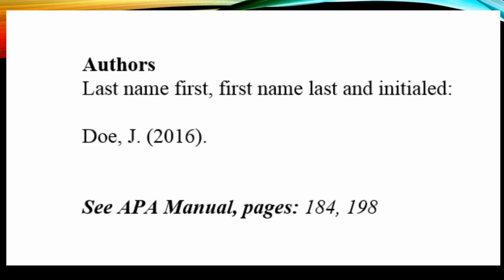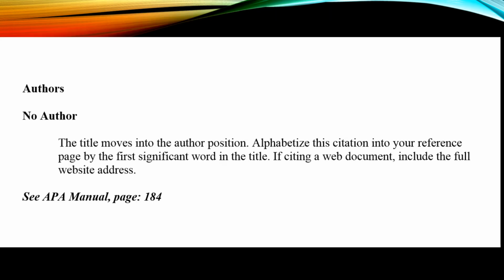The general format for authors is last name first, comma, first name initialed, period, and then include the copyright date within parentheses. When there's no author, the title moves into the author position. You alphabetize the citation in your reference page by the first significant word in the title, omitting the articles a, an, and the.